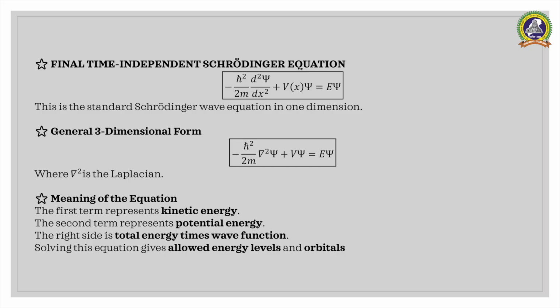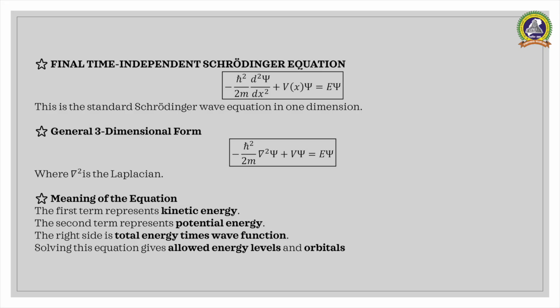The next, final form of the Schrodinger time independent wave equation. If we multiply the entire equation by minus h bar squared by 2m, we finally obtain the famous Schrodinger time independent wave equation: minus h bar square by 2m d square psi by dx square plus V of x psi is equal to E psi. This is the standard form of the Schrodinger equation in one dimension.